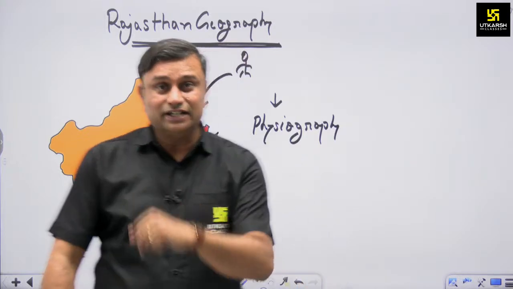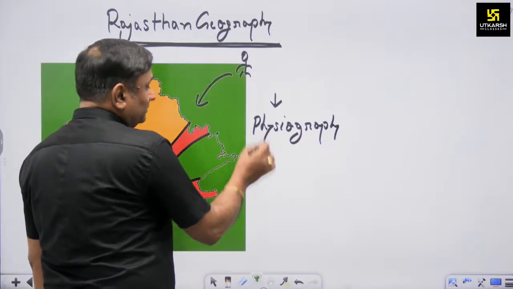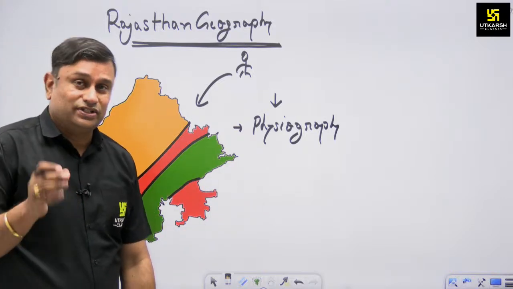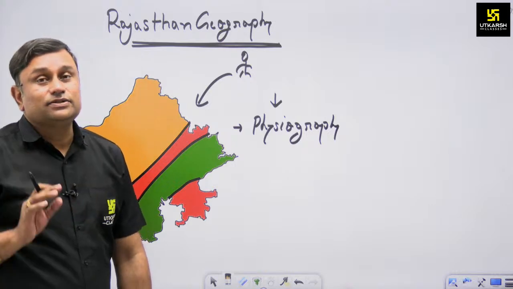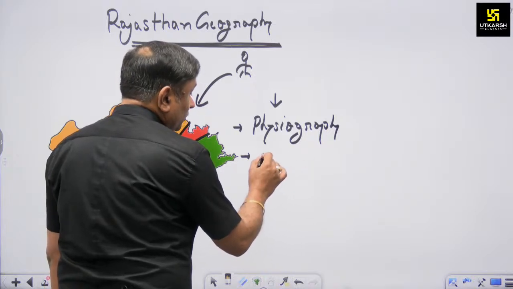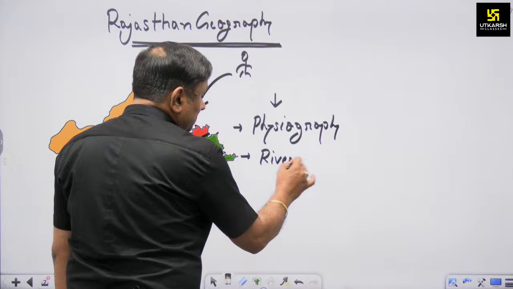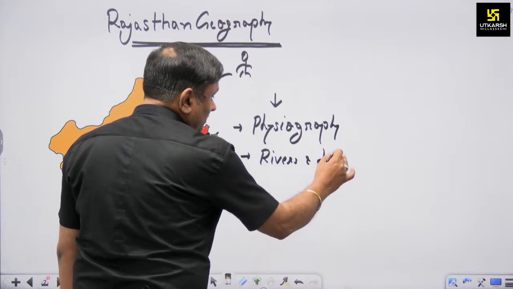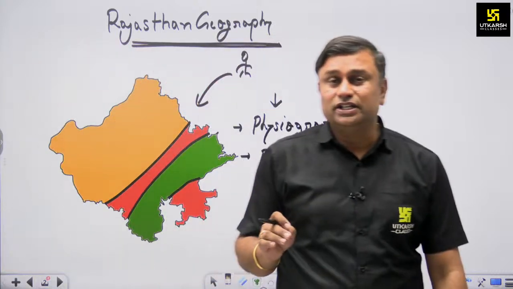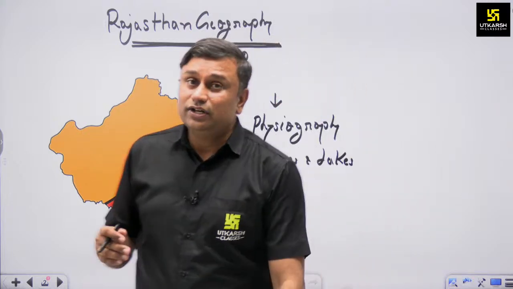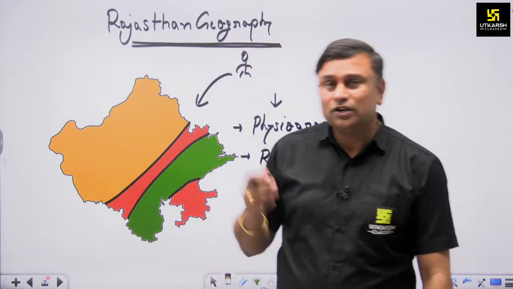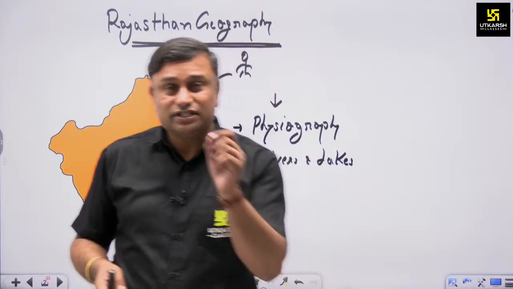Now the second aspect: if you have studied the physiographical aspect, then we have to study the resources, and the first important and vital resource is water. That's why in our syllabus we also see water resources in the form of rivers and lakes, meaning the availability of water. In every aspect, specifically in economic activities like agriculture or industrial activities, we need water. For daily routine life in a rural area or in an urban center, we also require water. So this is an important one.